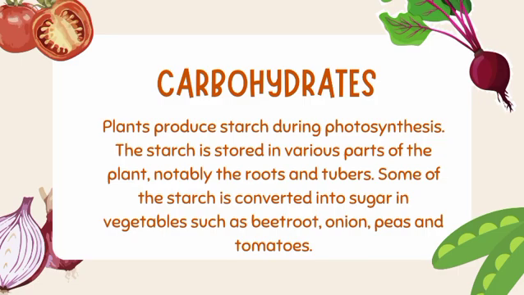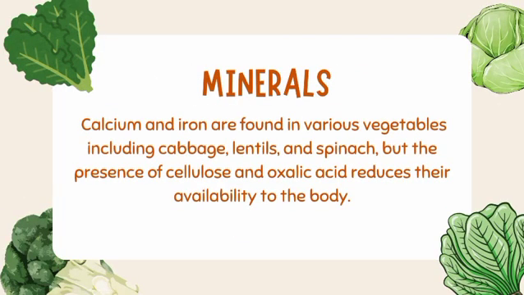Let's discuss carbohydrates. Plants produce starch during photosynthesis. That is, starch is stored in various parts of the plant, especially the roots and the tubers. Some of the starch is converted into sugar in vegetables like beetroot, onion, tomatoes, and peas. Many vegetables like cabbage, lentils, and spinach contain calcium and iron. But the presence of cellulose and oxalic acid in those vegetables reduces the availability of those minerals to the body.